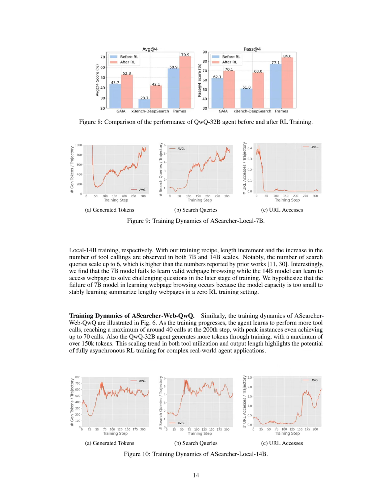Section Summary. In this section, we demonstrate that ASearcher Local, trained with a local knowledge base, outperforms strong baselines on various QA benchmarks, achieving significant F1 and LLM-as-Judge scores, particularly at the 14B scale. Additionally, ASearcher Web QwQ shows strong generalization in web-based settings, excelling in challenging QA tasks and demonstrating effective learning of complex search strategies through reinforcement learning.